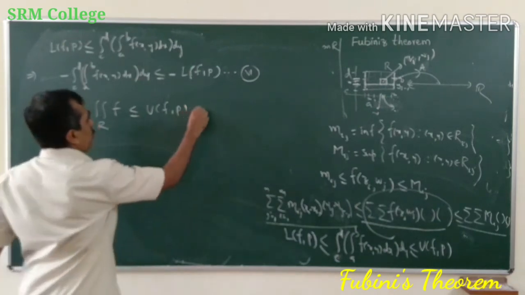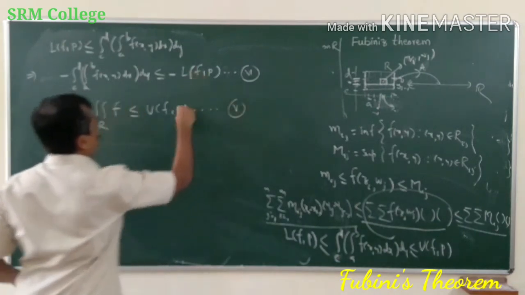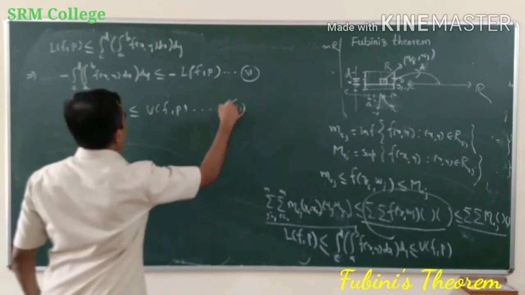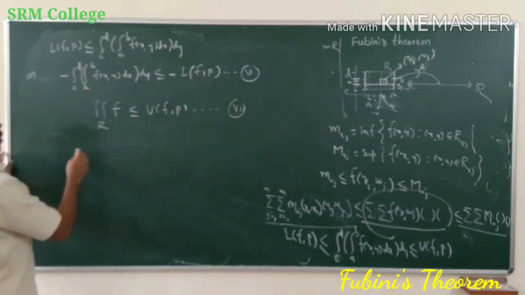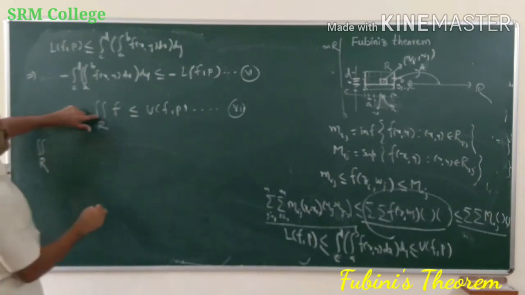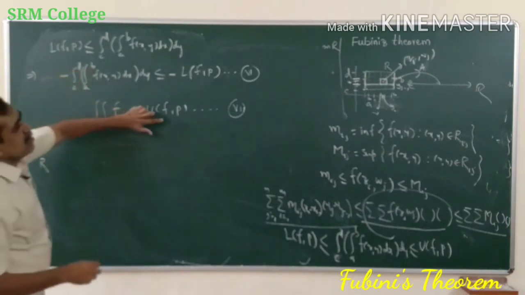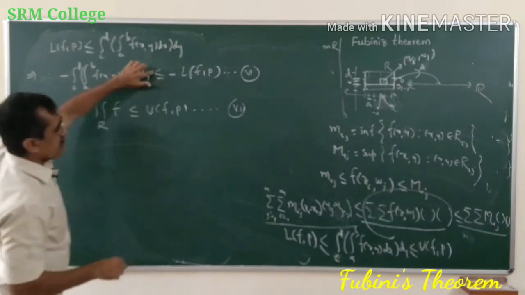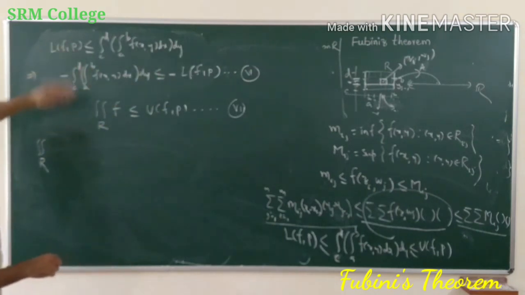Okay. Therefore, from these two equations, now I will consider the double integral over R. Now I will add these two, adding 7 and 6, adding the respective sides.